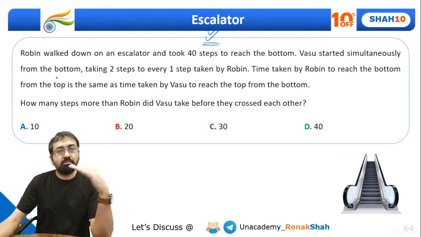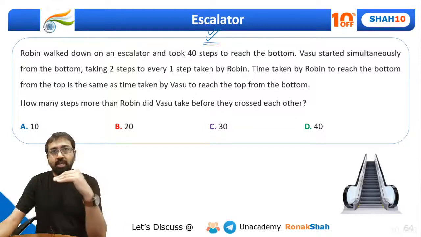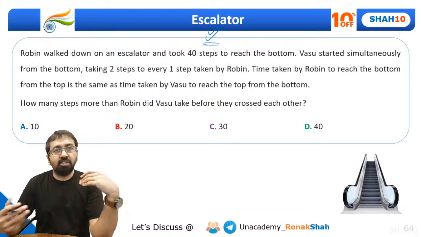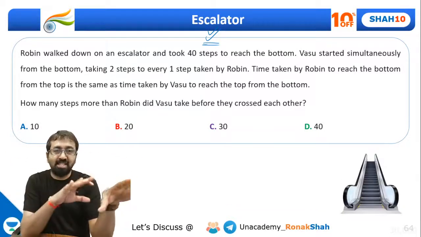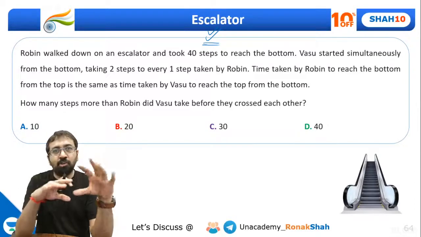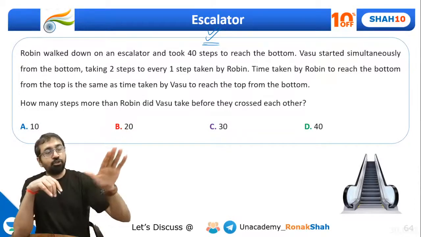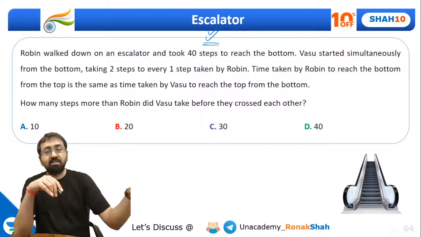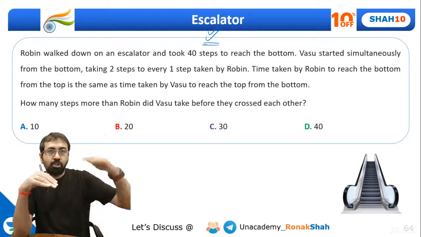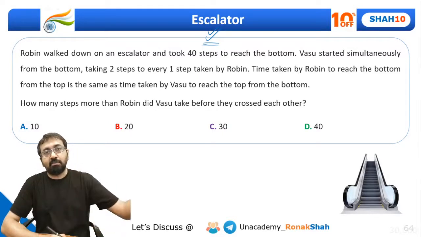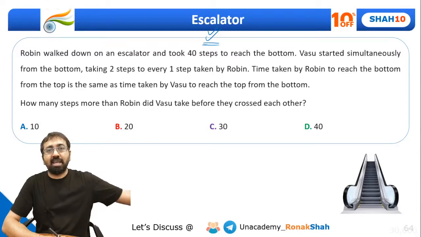So an escalator may be either going upward or going downward. When you go on the escalator, normally we, being smart people, just stand there. But in this problem, the person will not be standing, they'll be moving. So if the escalator is going upward and you also start walking in the upward direction, suppose you reach from bottom to top in 5 seconds. In these 5 seconds, certain steps will be taken by you and the remaining steps will be taken by the escalator. Yes or no? Right. So this is what we need to apply over here.